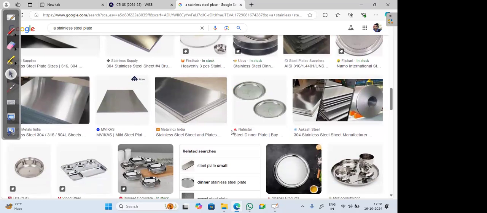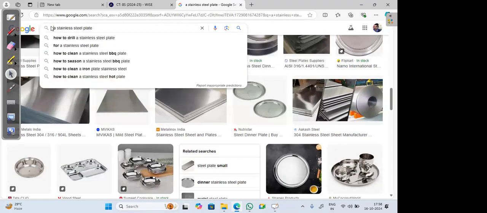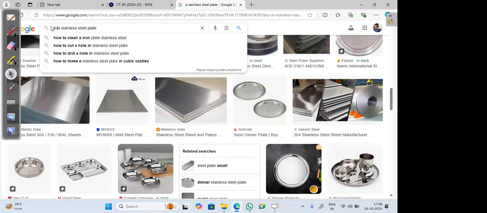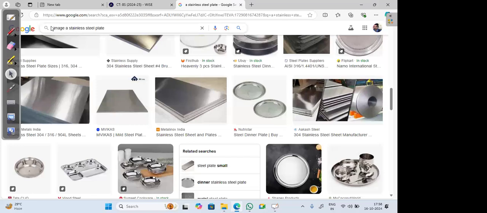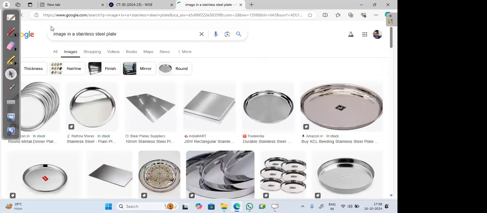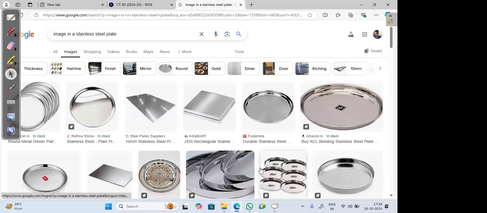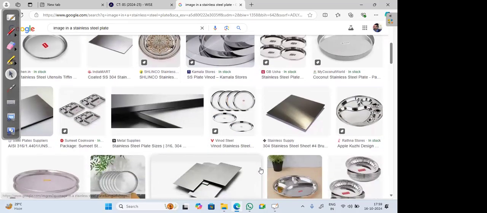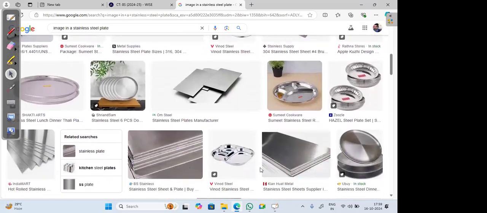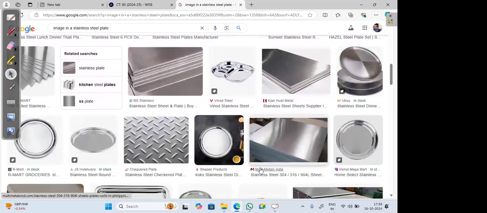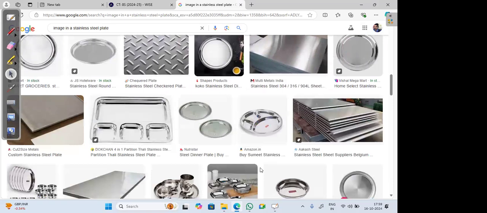Okay, what about after a few days of use? Sir, this is the new stainless steel plate. After its use, we cannot see the reflection, you can't see your face in that. Why is it so?